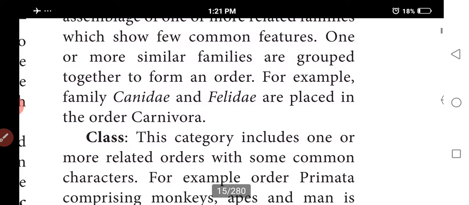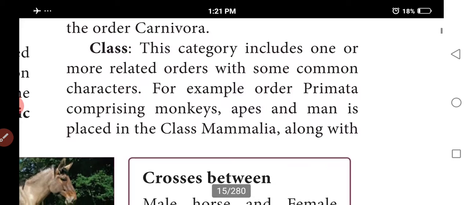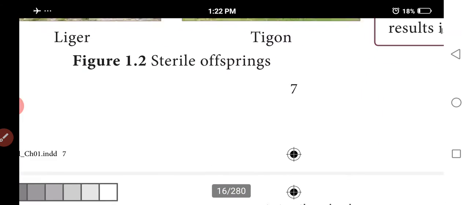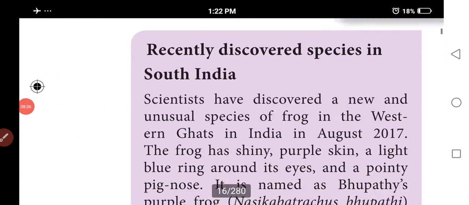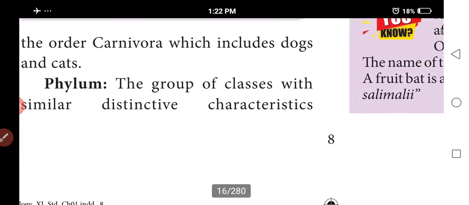Next one is class. Class is the same idea. One or more orders are combined to form a class, and some characters are common. For example, Primata, comprising monkeys, apes, man. So all of these come under the class Mammalia. Carnivora, which includes the dogs and cats.